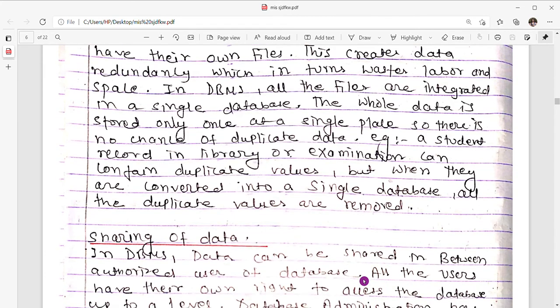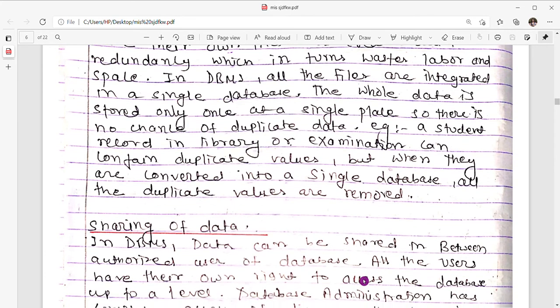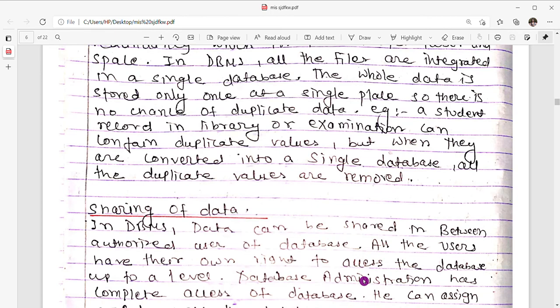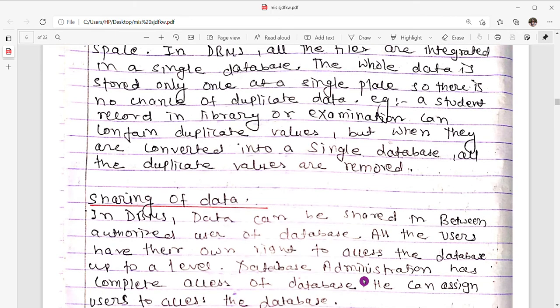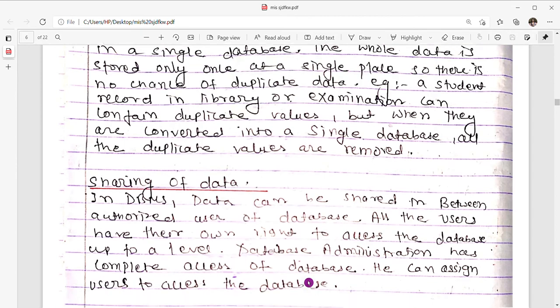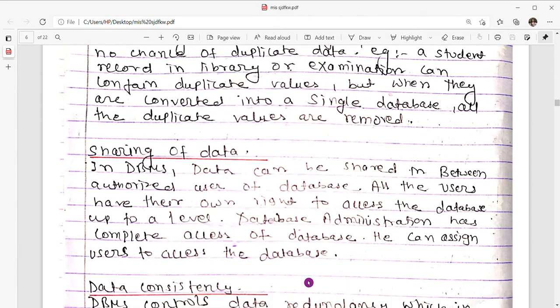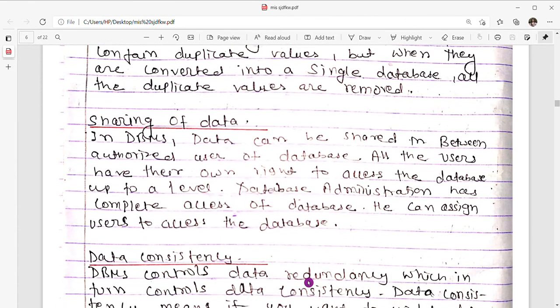In DBMS, data can be shared in between authorized users of the database. All the users have their own right to access the database up to a level. Database administrator has complete access of the database. He can assign users to access the database. Now next one is data consistency.